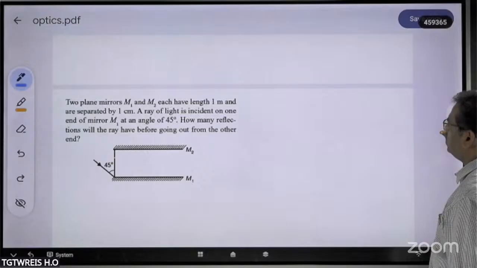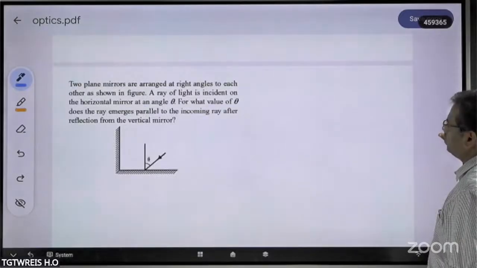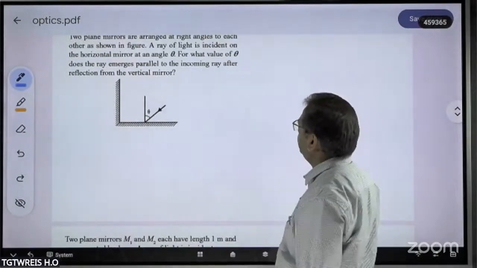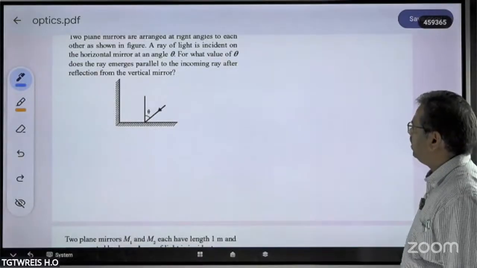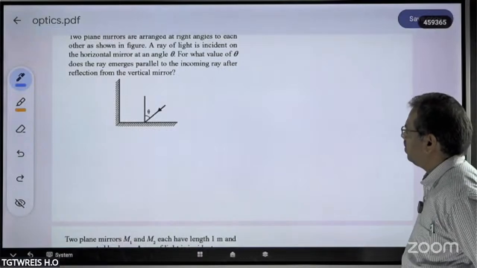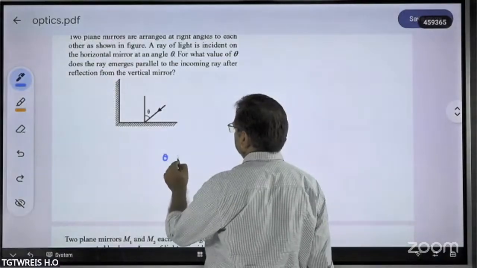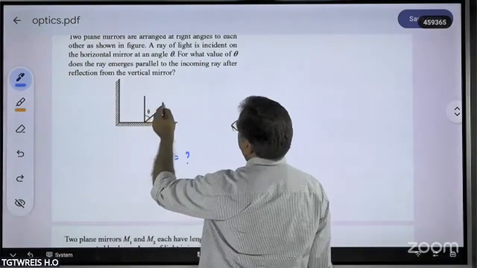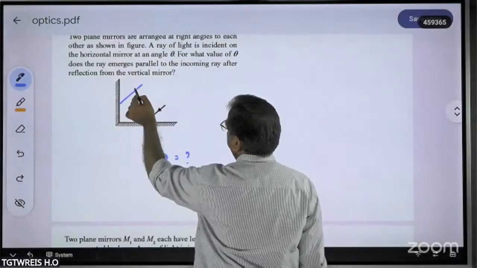So let me tell these two problems and I will leave the session. Two problems only. For example, here, two plane mirrors are arranged at right angles to each other as shown in the figure. A ray of light is incident on the horizontal mirror at an angle theta. For what value of theta does the ray emerge parallel to the incoming ray after reflection from the vertical mirror itself? That means what should be the angle theta? After the second reflection, that has to become parallel to the incoming ray. That means it has to come like this, parallel.